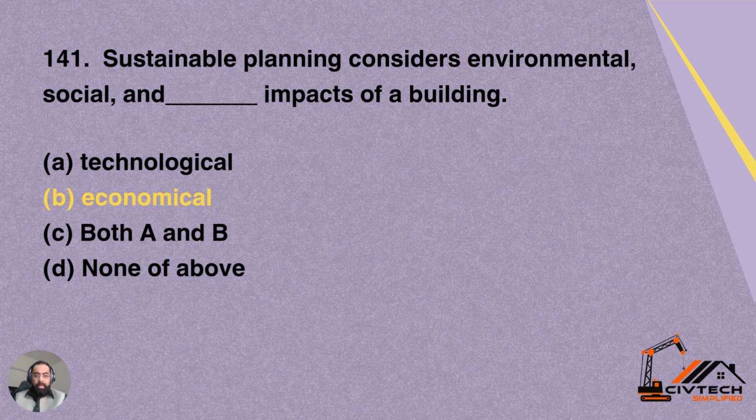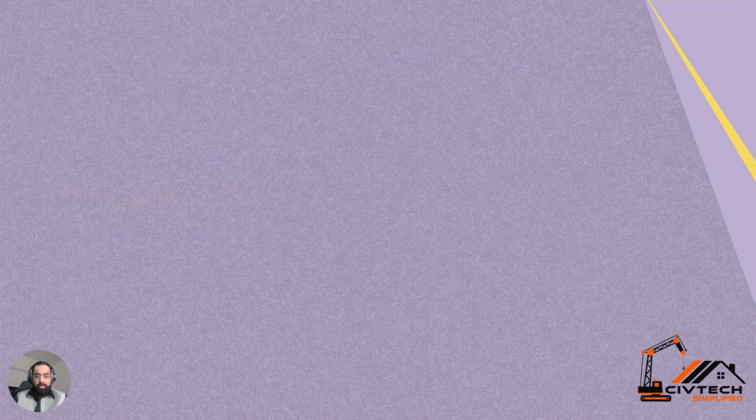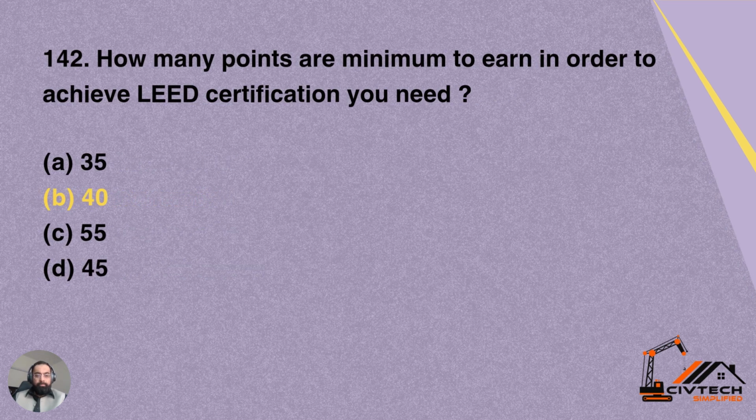141. Sustainable planning considers environmental, social, and dash impacts of a building. So, what is the third aspect in which sustainable planning is considered? Option A is technological, option B is economical, option C is both A and B, option D none of the above. So sustainable planning considers environmental, social and economical impacts of a building. Option B is correct for this question.